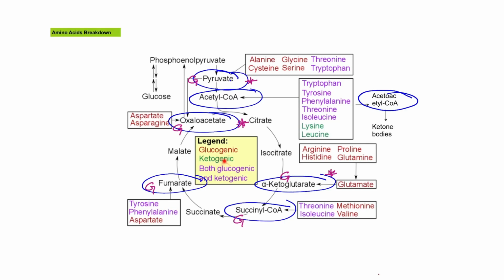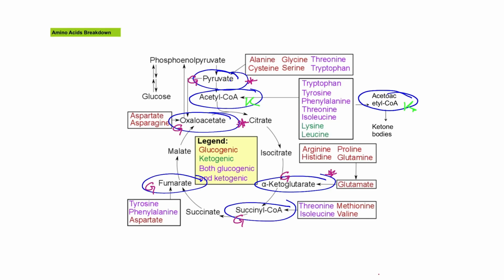A ketogenic amino acid, on the other hand, is an amino acid whose carbon skeleton is degraded to either acetyl-CoA or acetoacetyl-CoA. It is called ketogenic because the degradation of that amino acid leads to the formation of ketone bodies. This one, thus, could not be used to form glucose, but instead can be used to form other molecules such as lipid.